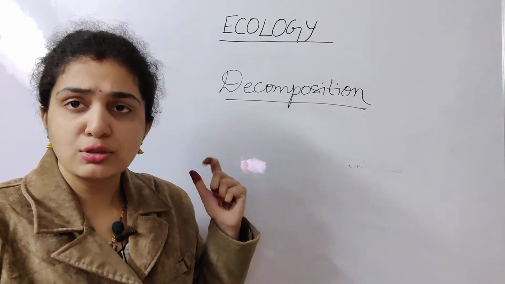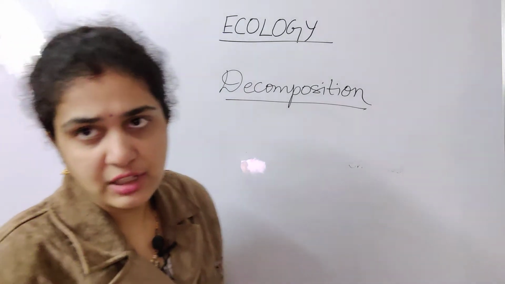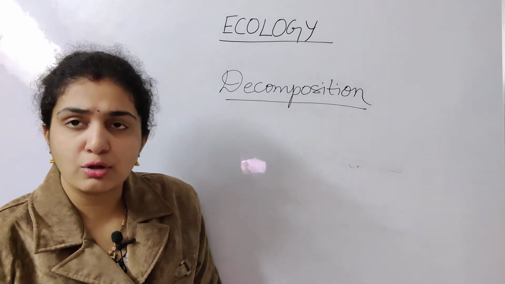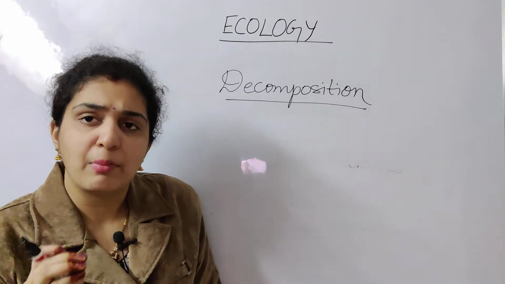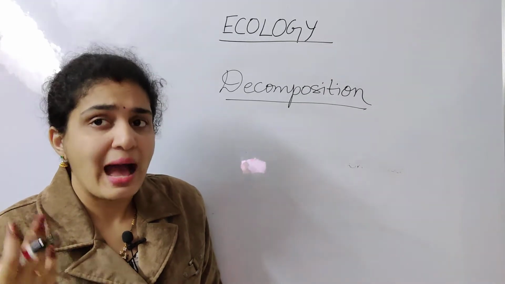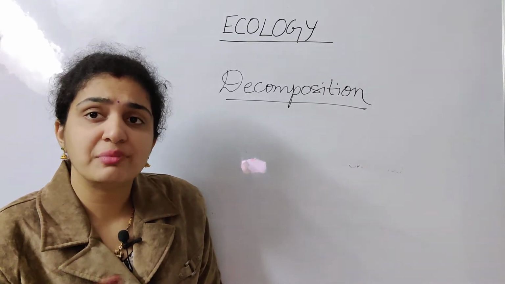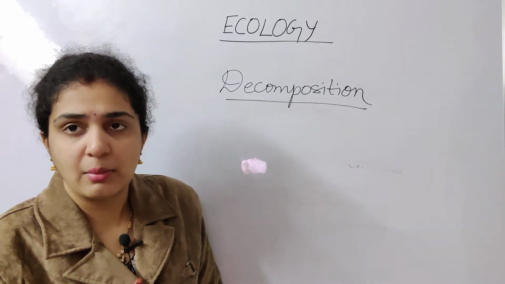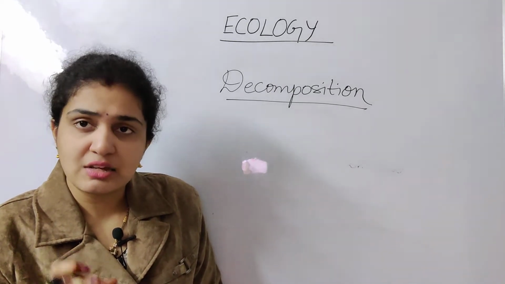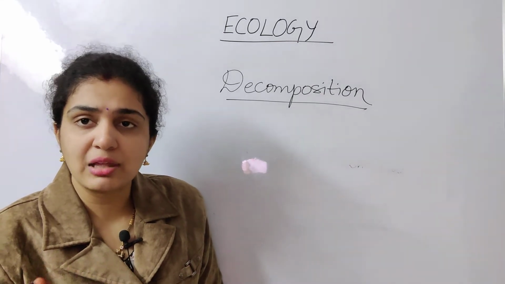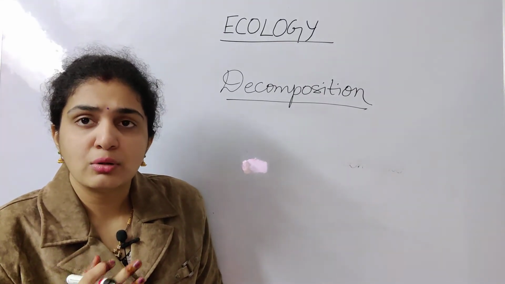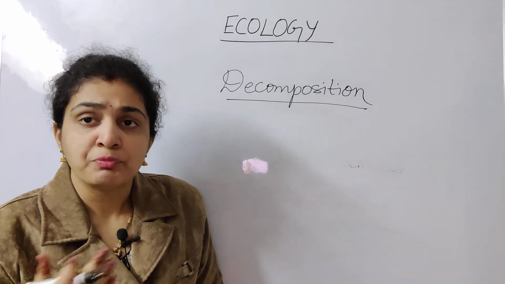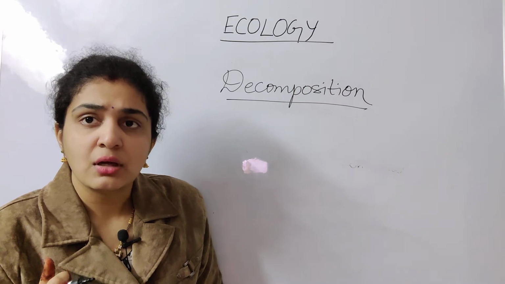For productivity also you have understood the definition, right? So like that only for decomposition also I want you to understand. Productivity means amount of biomass. I am repeating once or twice so that if you have missed the last class, I want you all to revise clearly, because all these definitions some time or the other they'll ask in the NEET. So the first, productivity, is done. Next, decomposition.